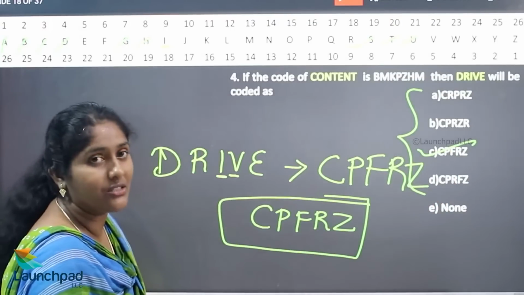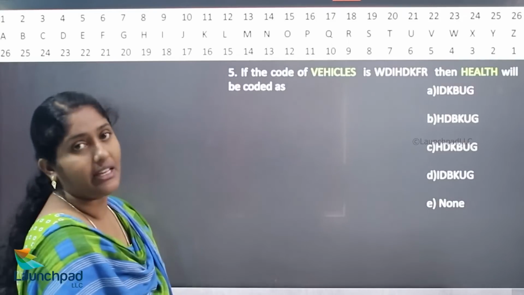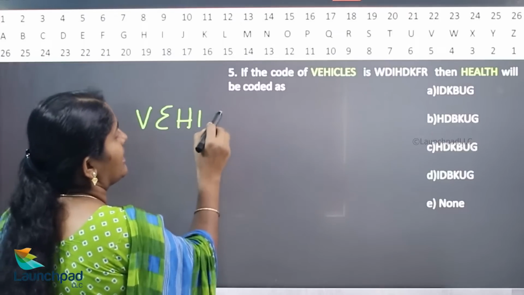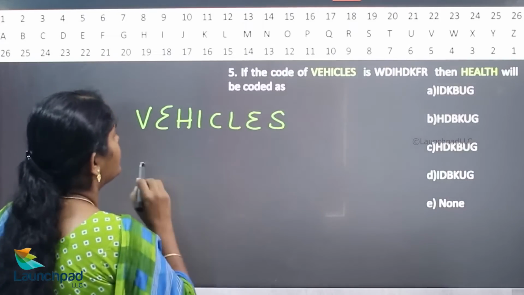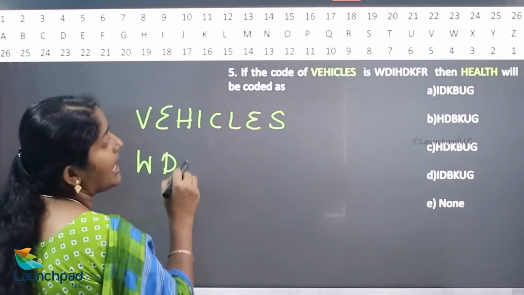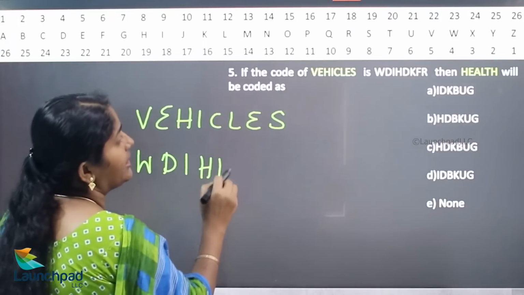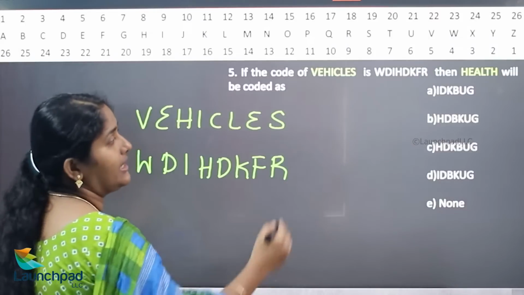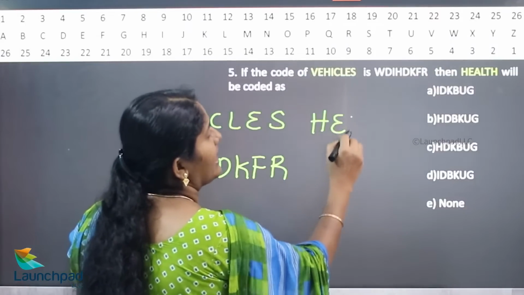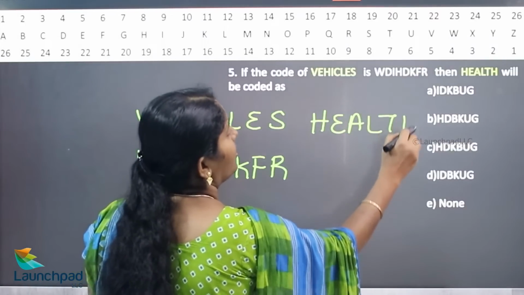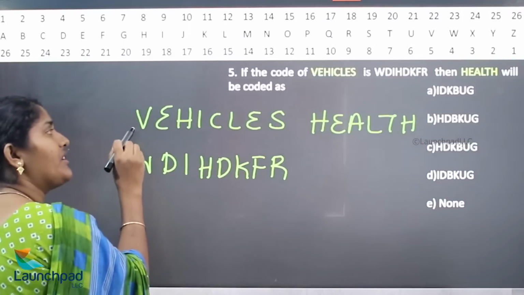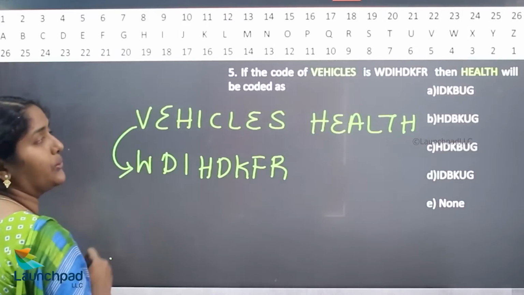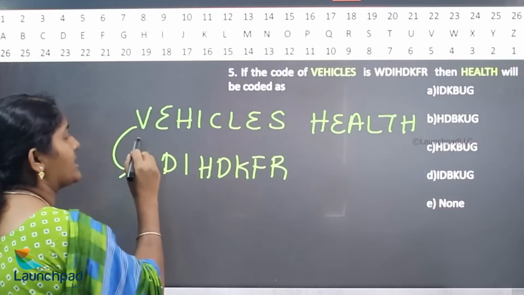We'll move on to your next question. If the code of vehicles is W, D, I, H, D, K, F, R, similarly, health will be coded as? What is the letter used for V? That is W. Here V, W, next letter.